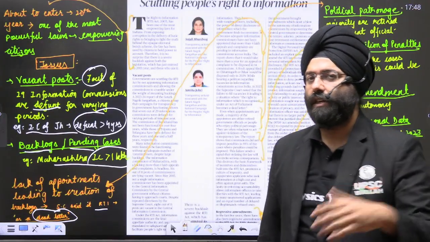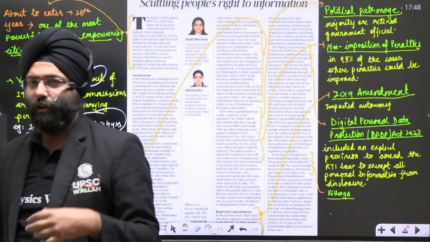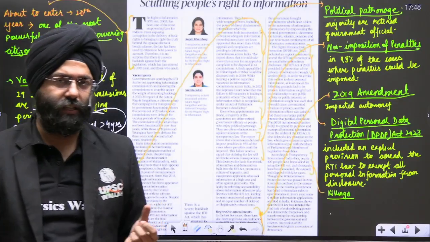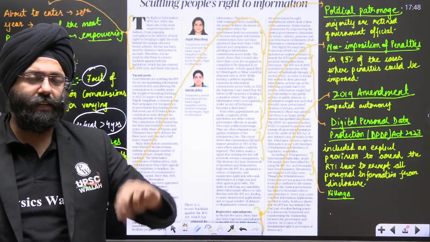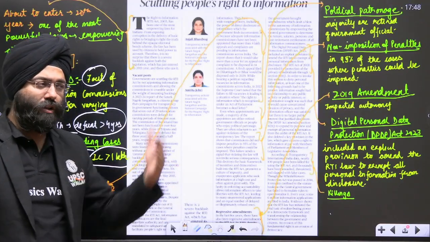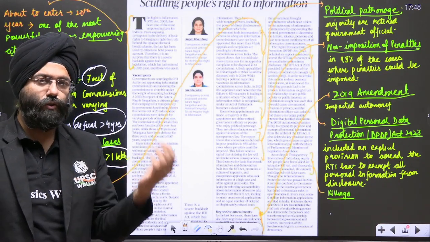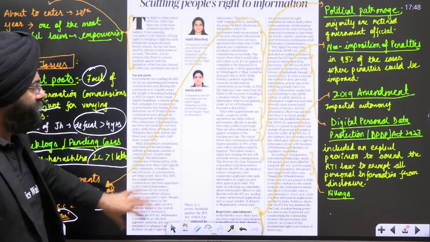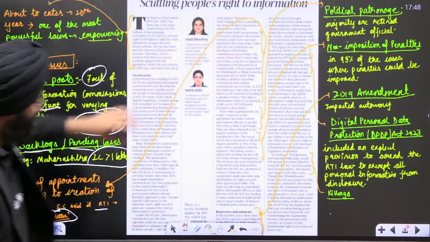That means this thing cannot be released because it is exempted from being released on the ground of unity, integrity, and security of the country. Now, this is something used very repeatedly, because if you do not want to release the information, you can link it with this particular topic. And that is what is being questioned, why the Supreme Court calls the response that is coming linked to a concept of a dead letter. That means of no relevance. Now, as we move ahead, we'll realize that this dead letter concept has been explained here.